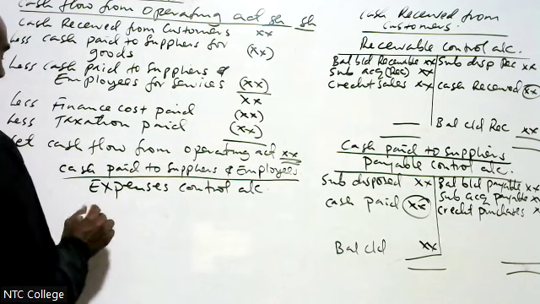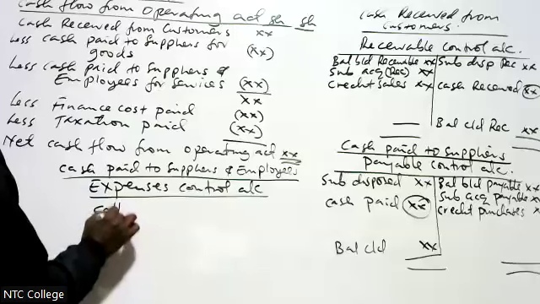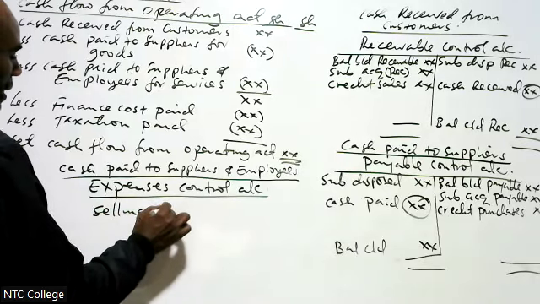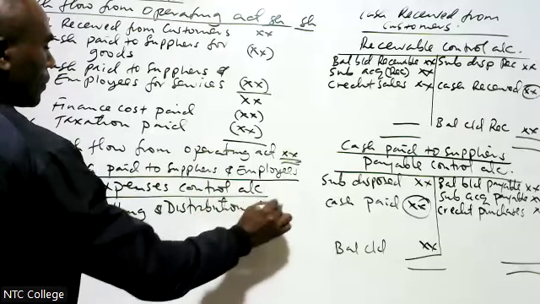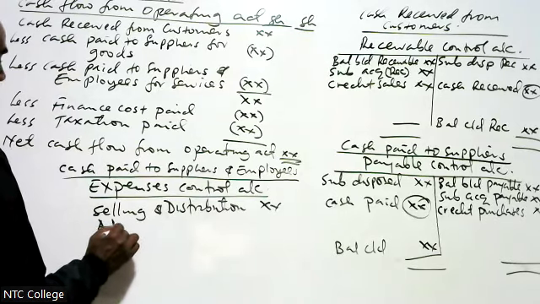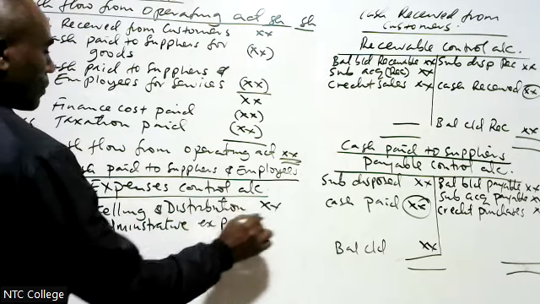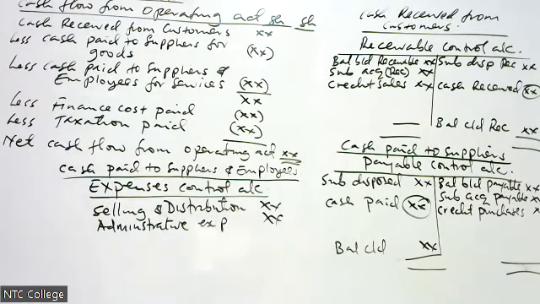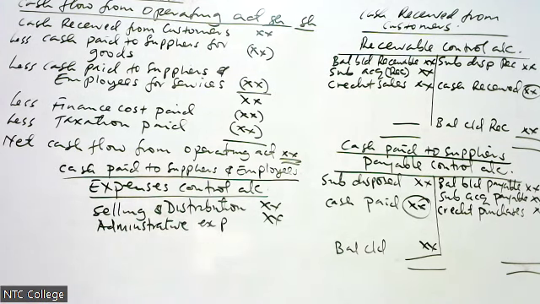Now, in our expenses control account, I'm going to take my selling and distribution expenses from the income statement. I come to add administrative expense. All this I'm taking from the income statement. Selling and distribution, administrative expense.